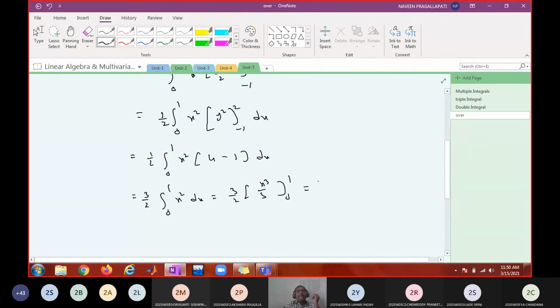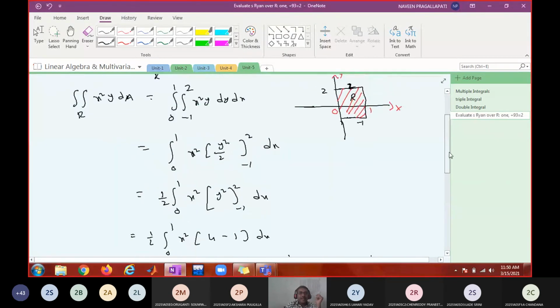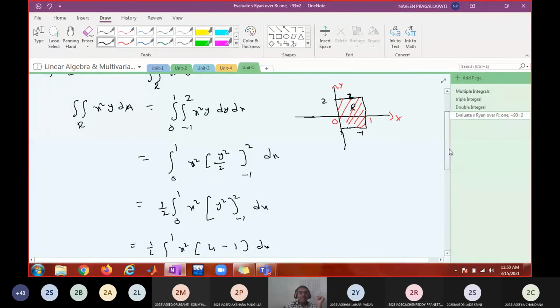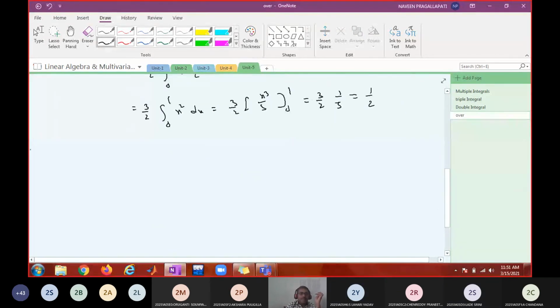Do you agree? Agreed? Or not? Repeated application of single integration. Okay, call it method 1. Shall I proceed? Yes, sir. So what is method 2?